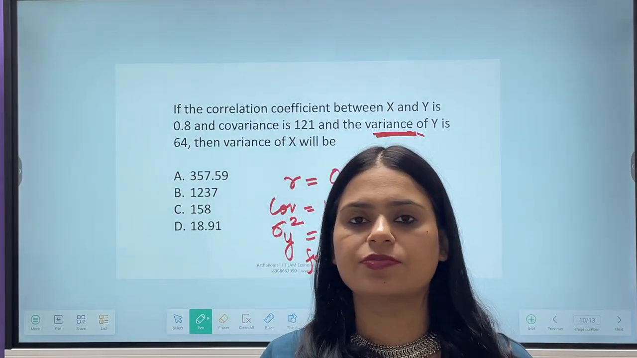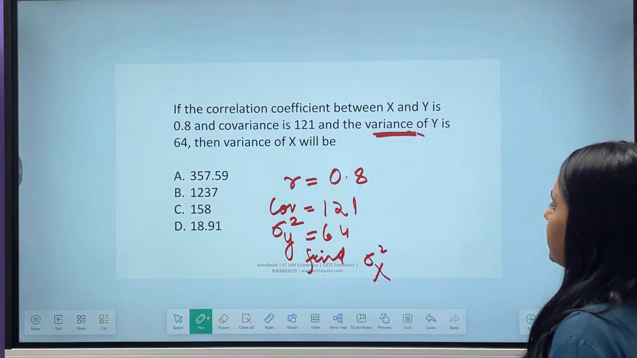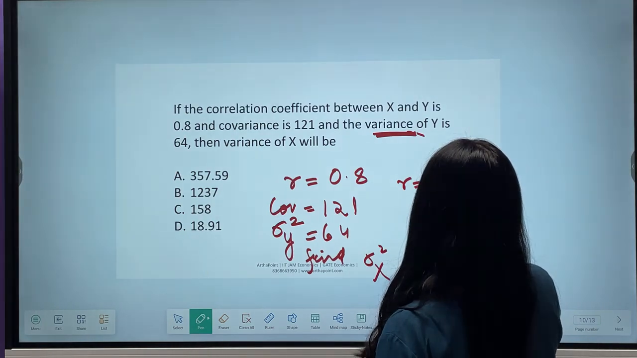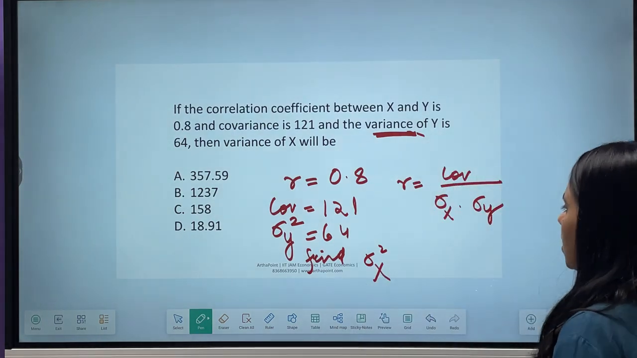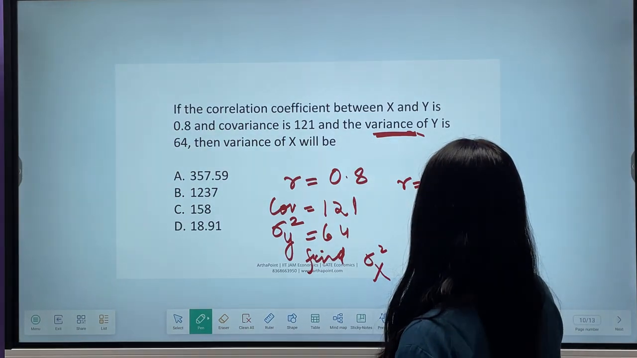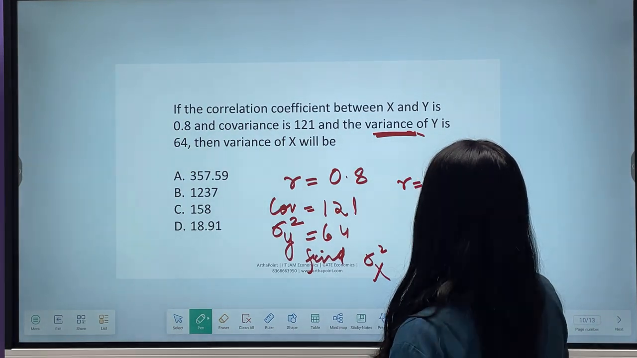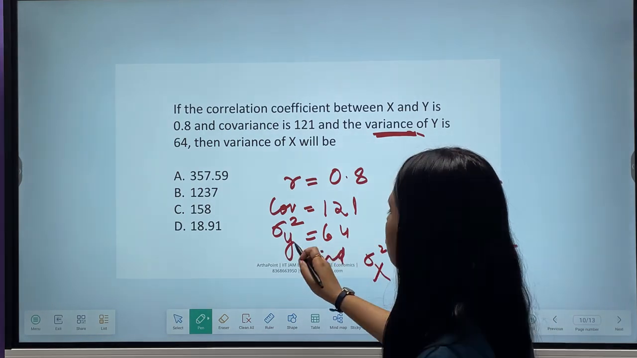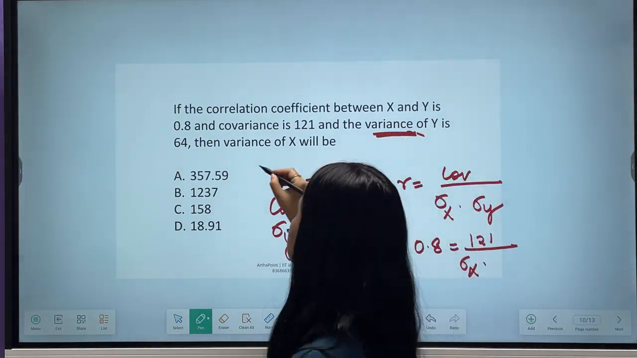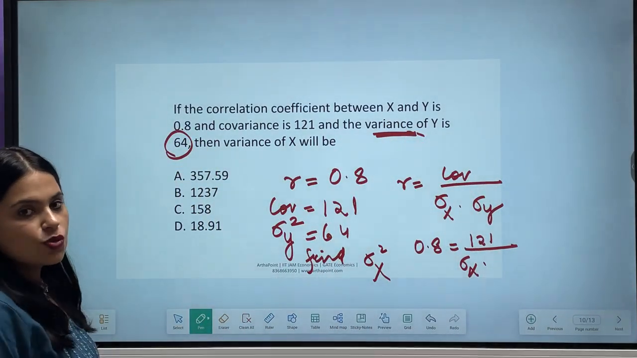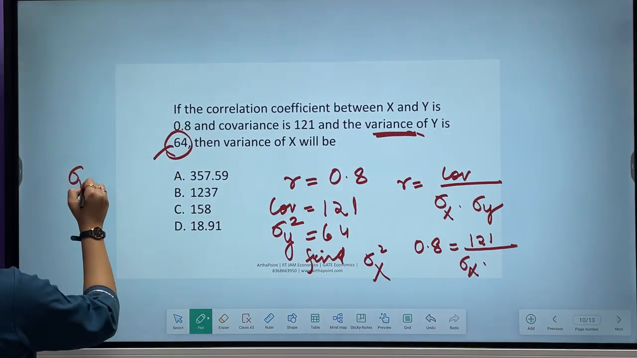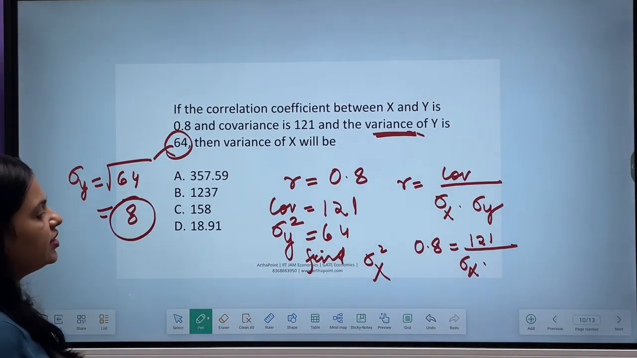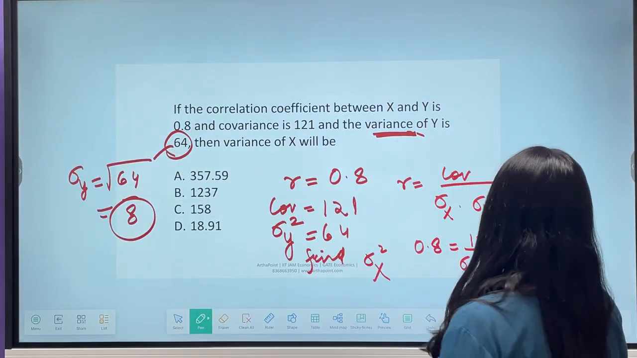Very easy question. So what is the formula बेटा? क्या formula है? R is equal to covariance by sigma x into sigma y. R is given as 0.8. Covariance is given as 121. Sigma x नहीं पता. Sigma y, तो बेटा sigma square y, variance y का दिया हुआ है 64. So what will be standard deviation of y? It will be root of 64. That means it will be 8. So standard deviation of y will be 8.